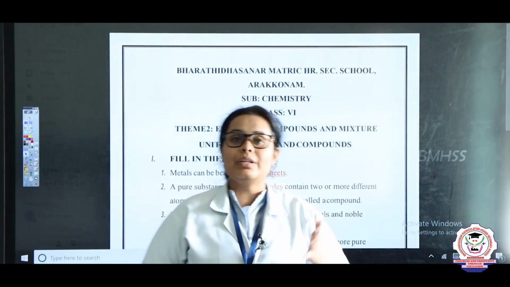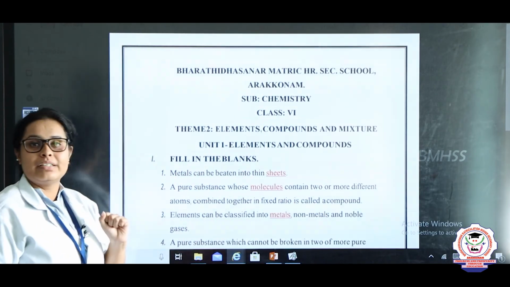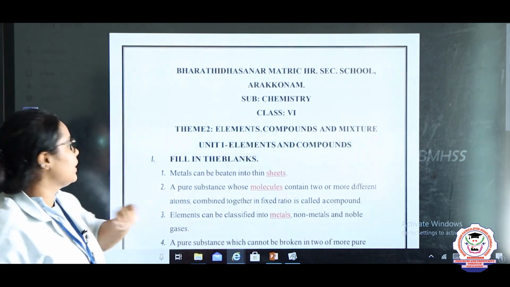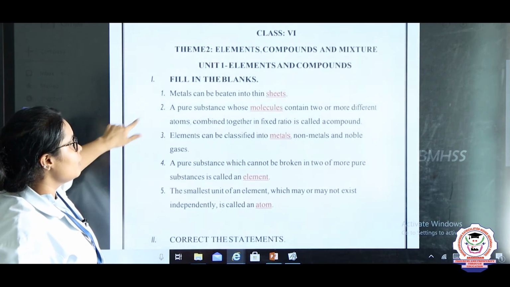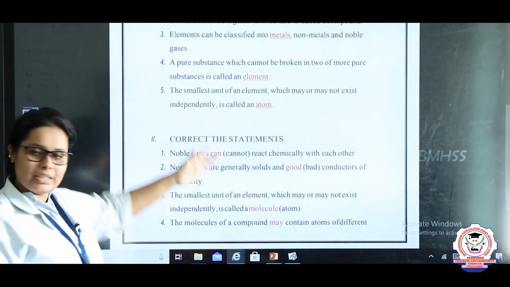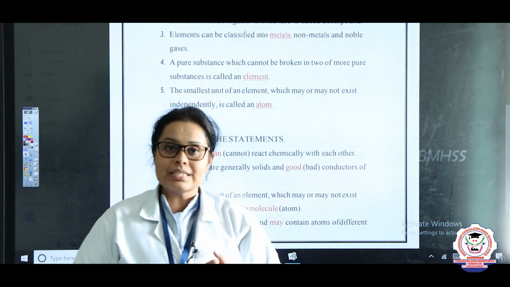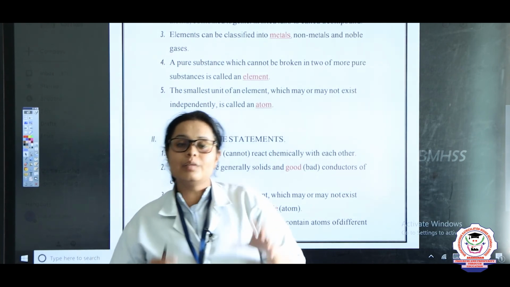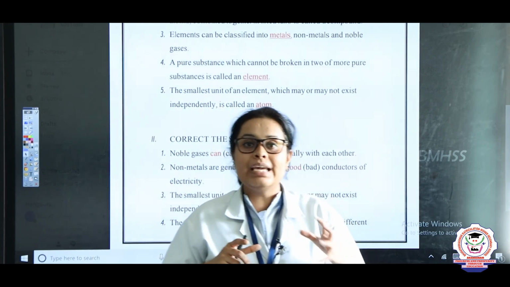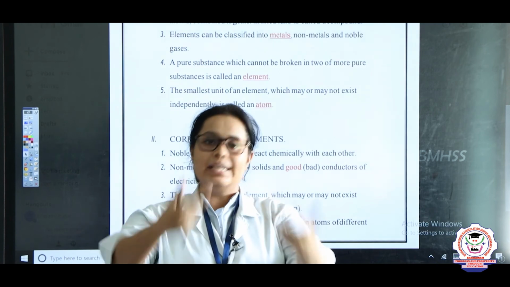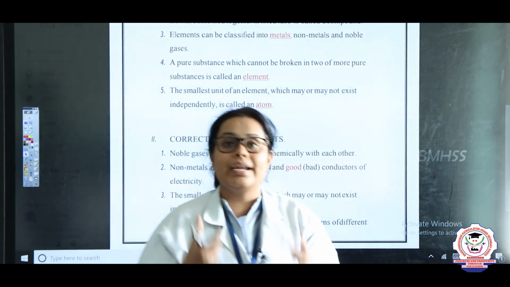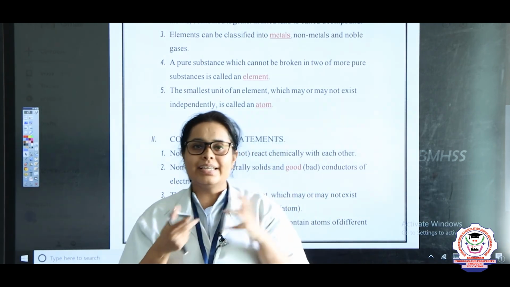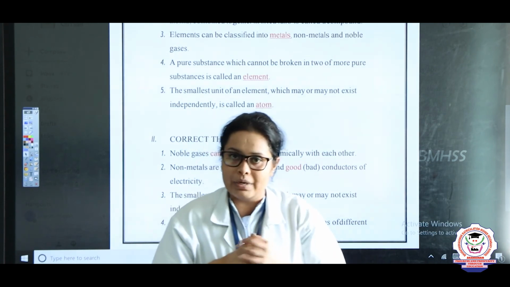So students, now let's see what the study material is. When you are downloading the study material, you will see it like this. First the fill in the blanks, then correct the statement, followed by the 2 marks, 5 marks and creative questions. So children, in this lesson we can ask you a creative question like, for example, we give you a name and ask you how to write the formula. So there are basic things which you should know in the formulas, right?